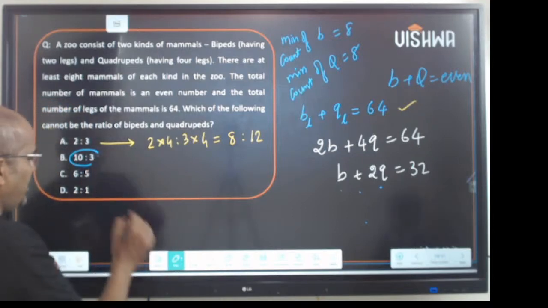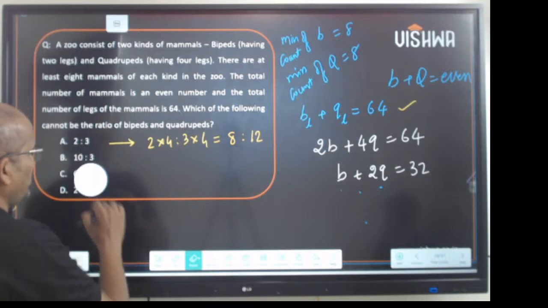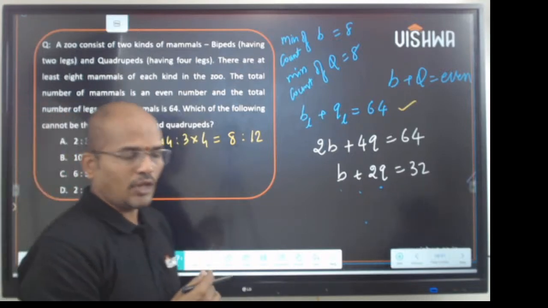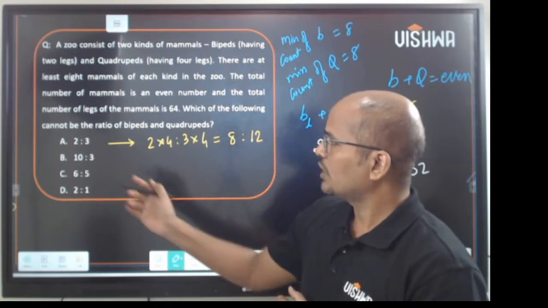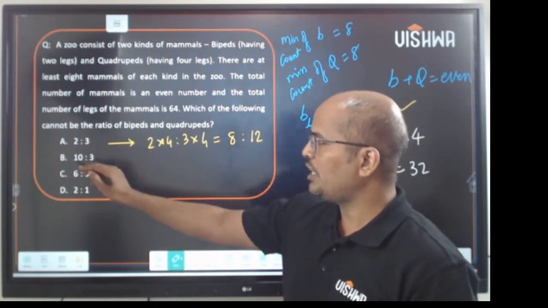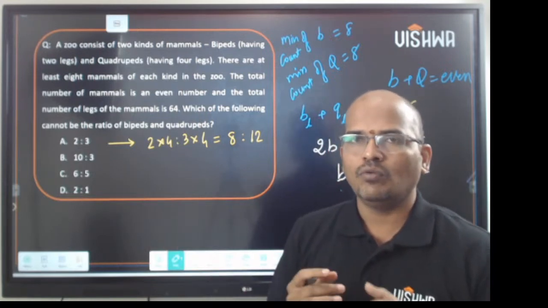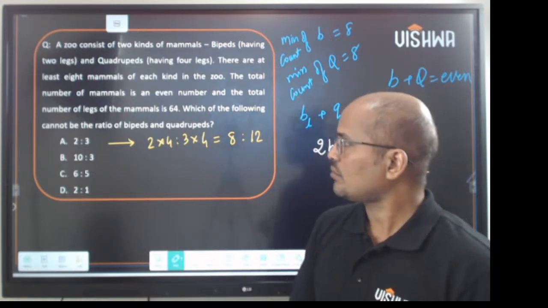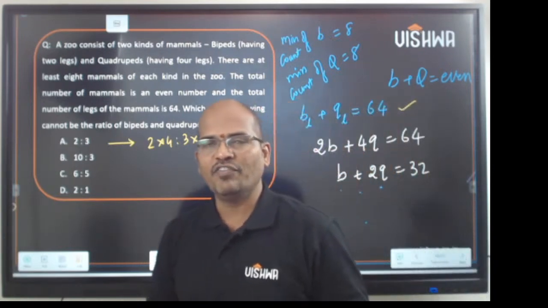You are left with three options, 10 is to 3, 6 is to 5, 2 is to 1. How do you get that? Please put it in the comment section. I'll wait for it.